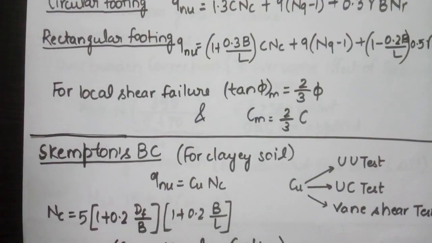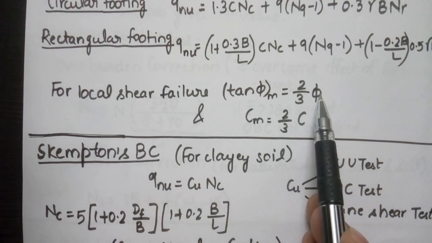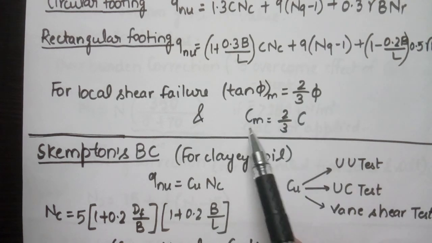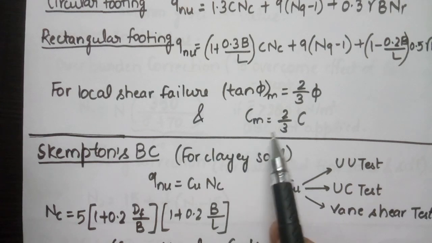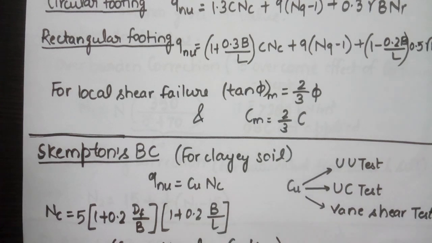For local shear failure, we have a condition for angle of internal friction as tan phi m equal to 2 by 3 of tan phi, where phi is obtained from general shear failure. Now Cm, the cohesive strength for local shear failure, is 2 by 3 of the cohesive strength for general shear failure.